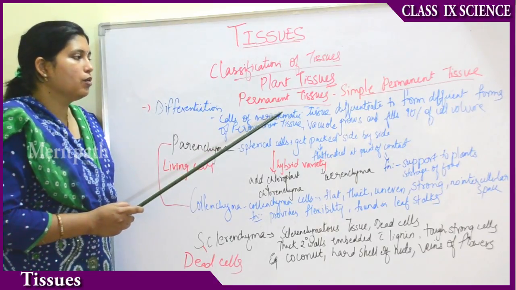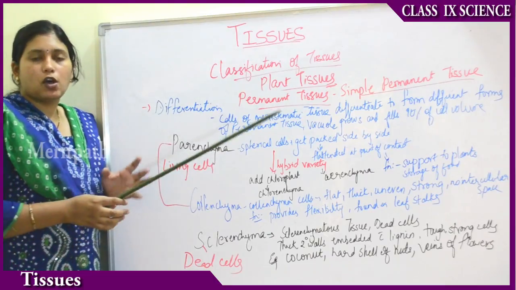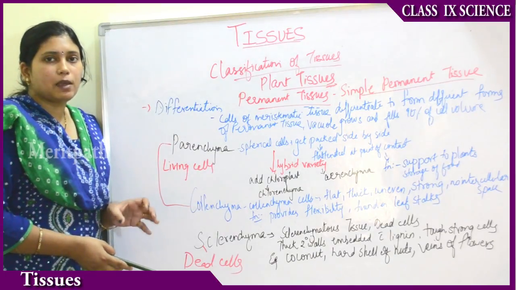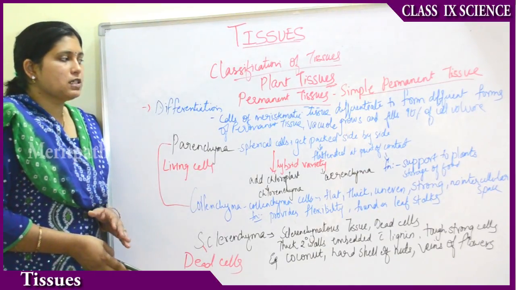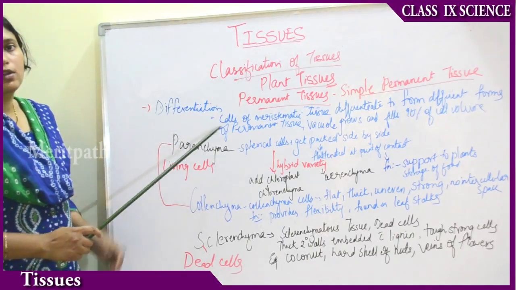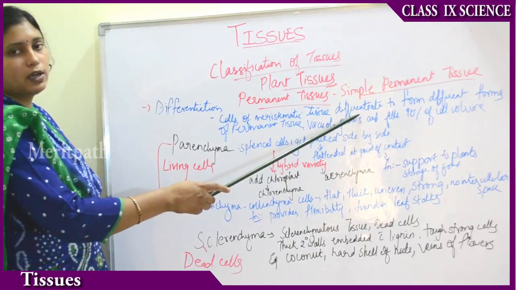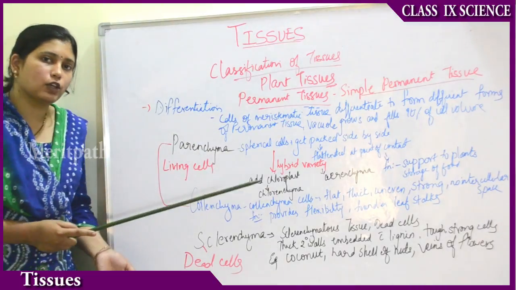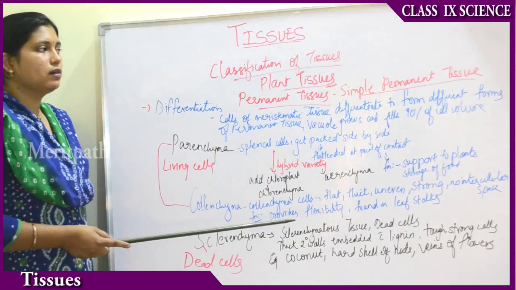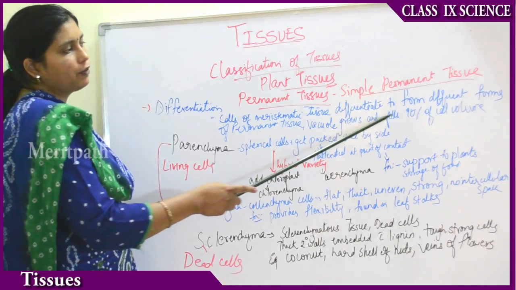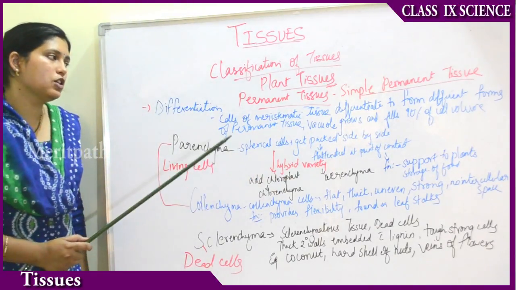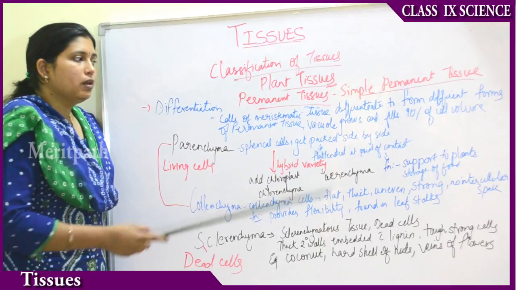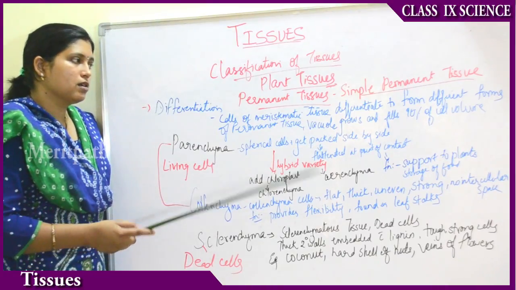So in simple permanent tissue, the cells of the meristematic tissue lose their ability to divide and differentiate to form multiple cells. They take up a specific shape, size and function. This process is called differentiation. The cells of the meristematic tissue differentiate to form different forms of permanent tissue. And as you know, there is no vacuole in the meristematic tissue, but there is a vacuole here in the permanent tissue. The vacuole grows and fills 90% of the cell volume.